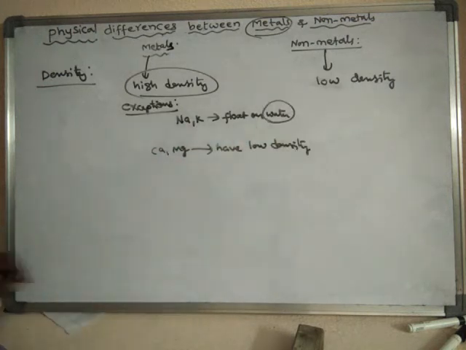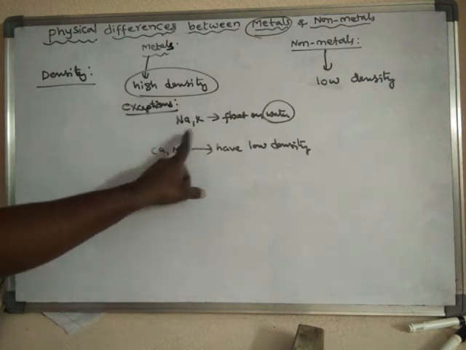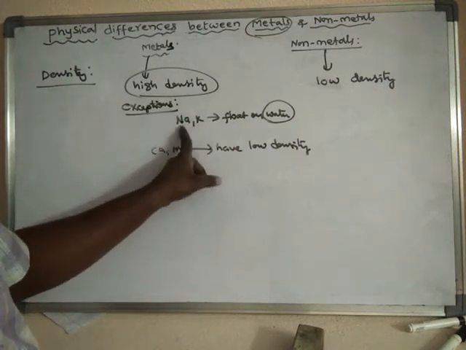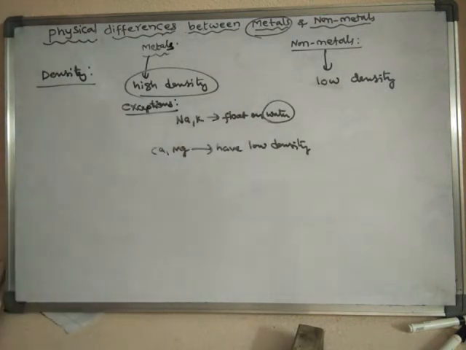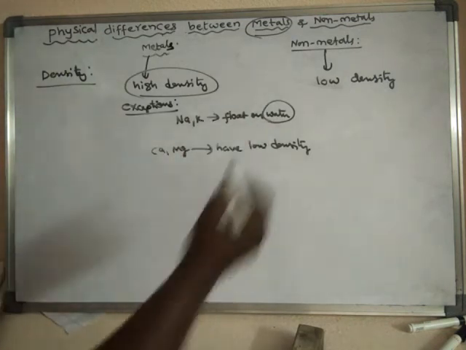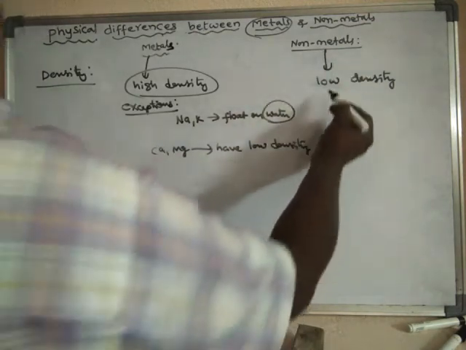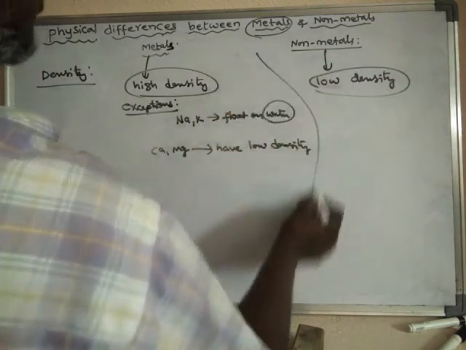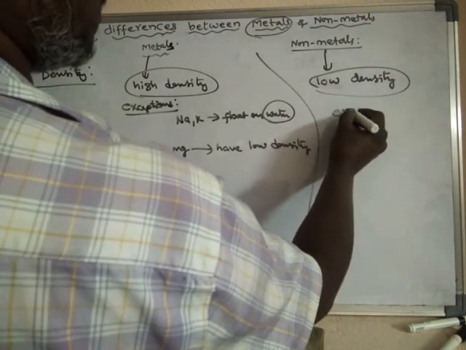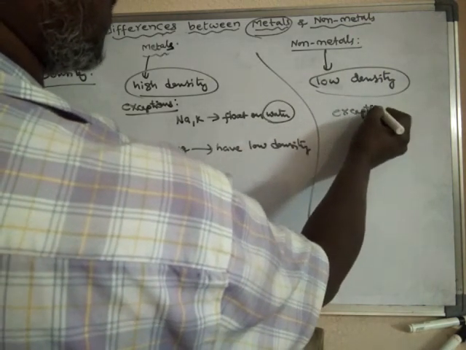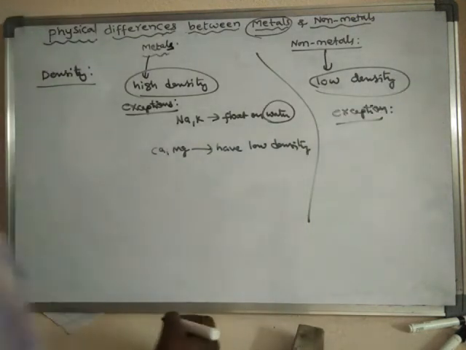If you speak about the density of non-metals, they have low density, but still there is an exception for density.